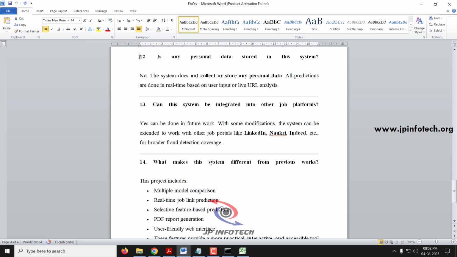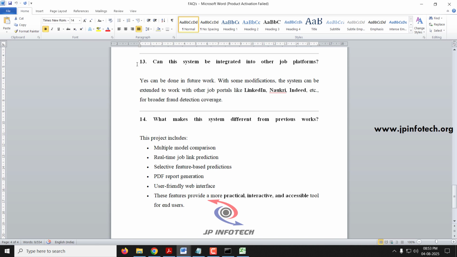Next question, is any personal data stored in the system? No, we have not stored any personal data because we are not using any database in the project, so we are not going to store any personal information. Next question, can this system be integrated into other job platforms? Yes, in future we can work on it. We can use job portals like LinkedIn, Naukri and so on, but it can be done in the future.